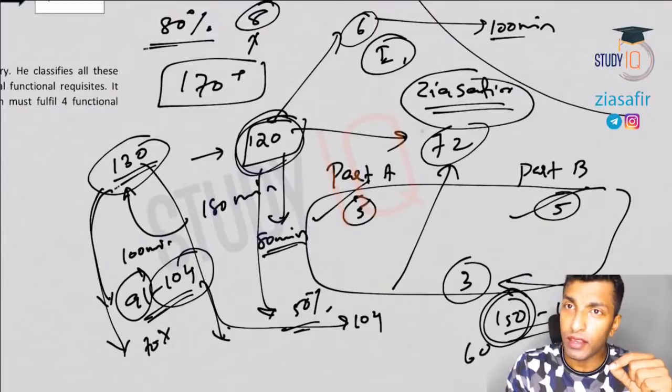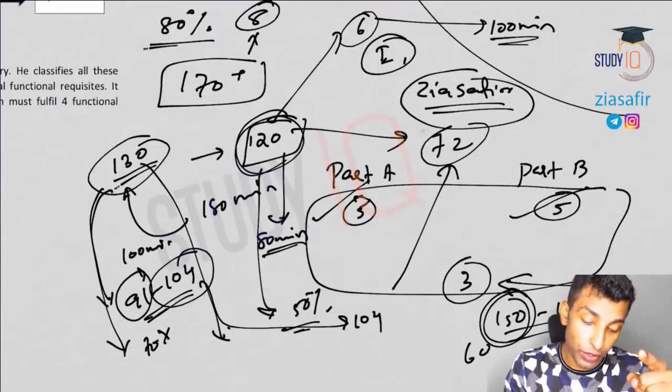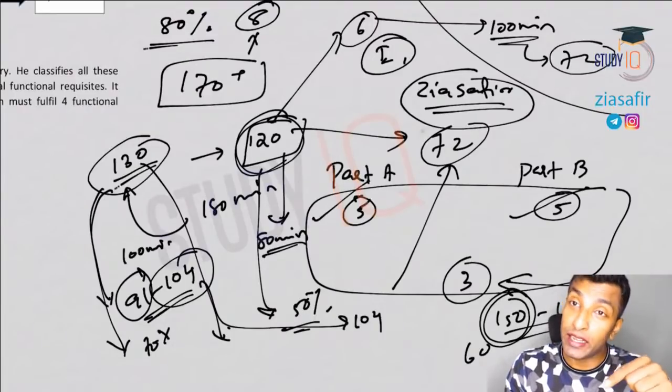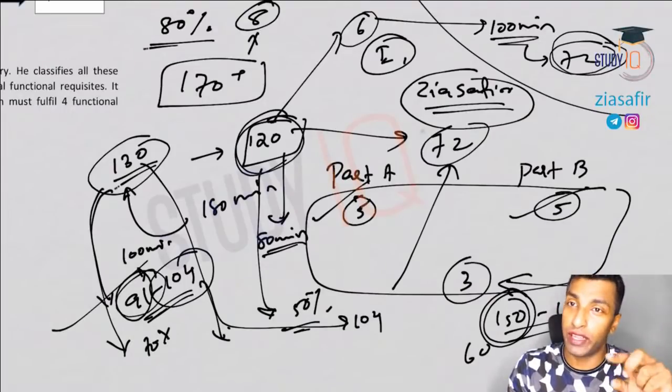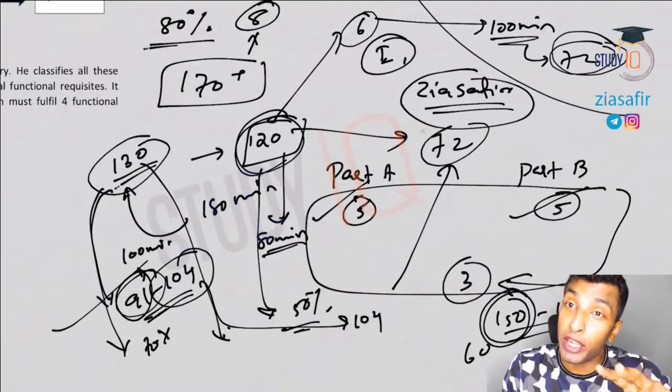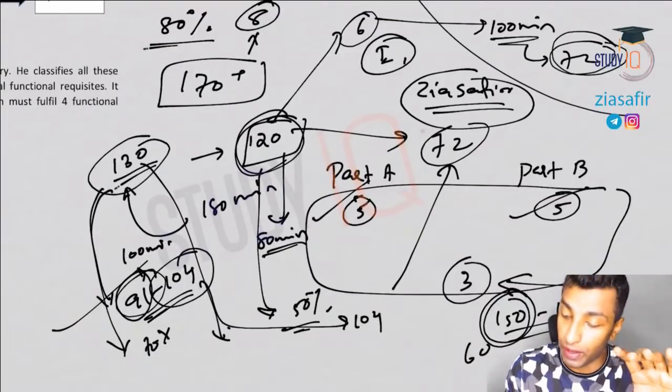And you know, the maximum that I've told you that you're going to score is 72. So spending 100 minutes, you're scoring 72 here, but minimum here you can score 91. That makes a difference of 20 marks. 20 marks means 500 ranks. Remember this, 20 marks means 500 ranks. Okay.